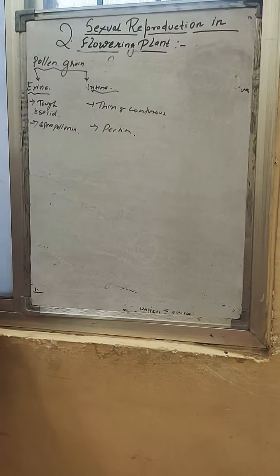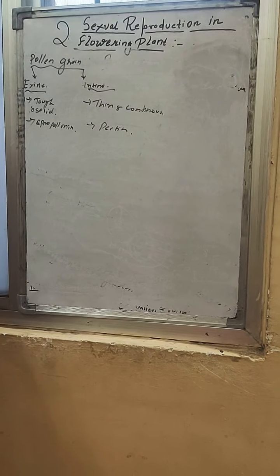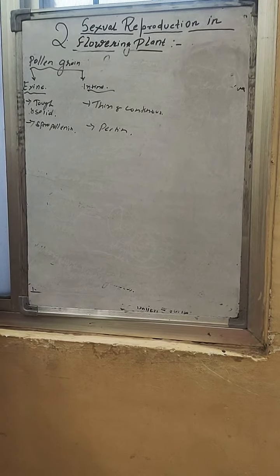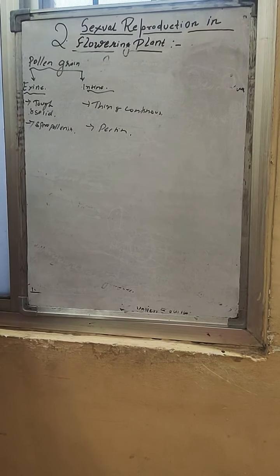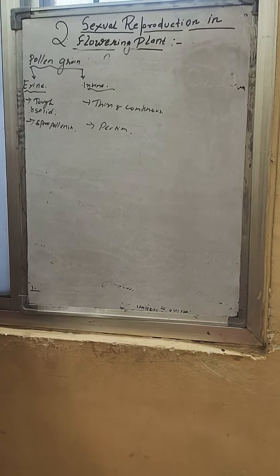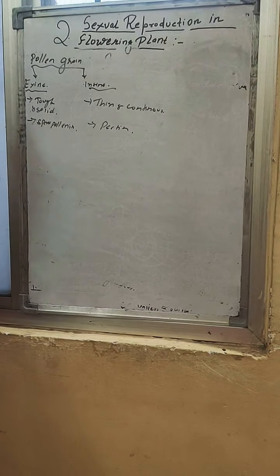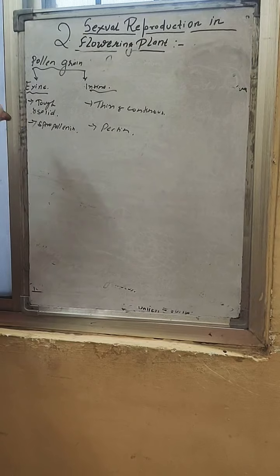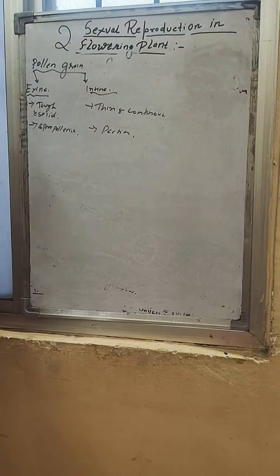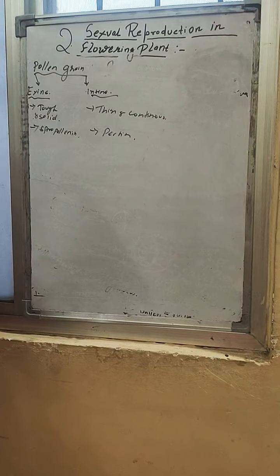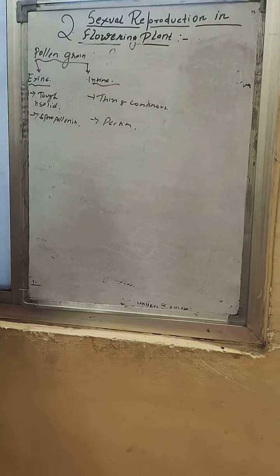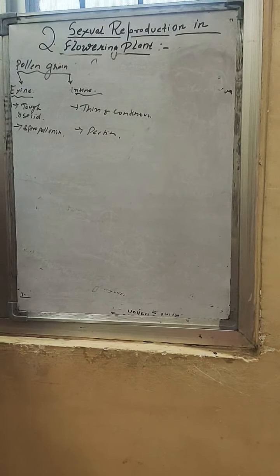So the exine is made up of sporopollenin. Sporopollenin is a very resistant organic matter. This sporopollenin can resist high temperature, high humidity, high pressure. Even no enzymes can degrade the sporopollenin. So the characteristic of exine is that it is made up of sporopollenin.